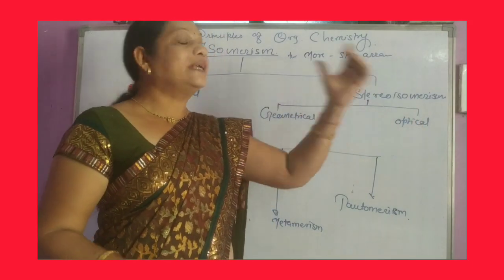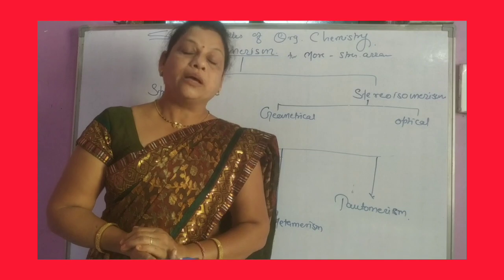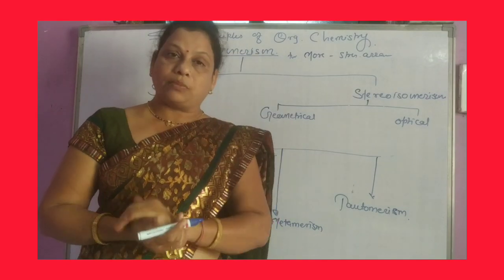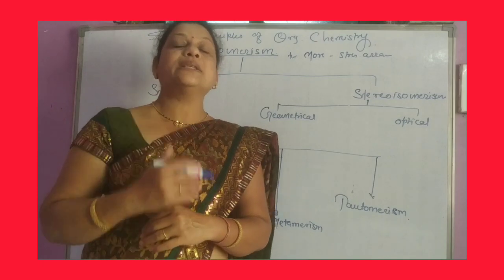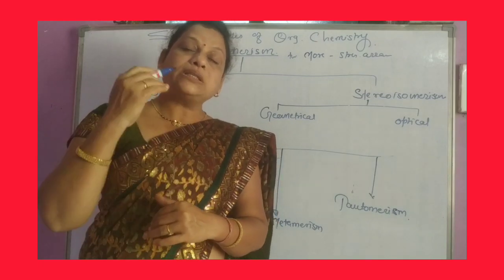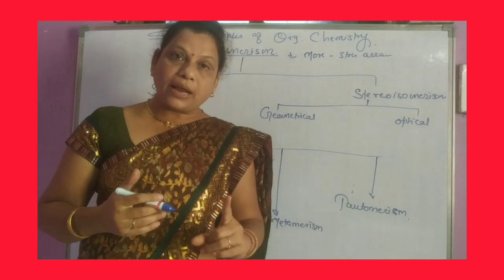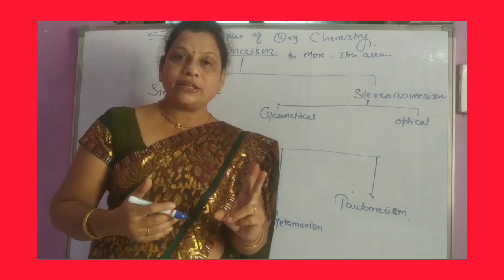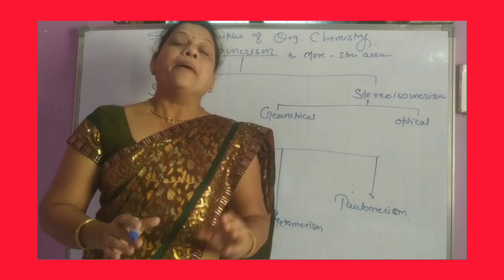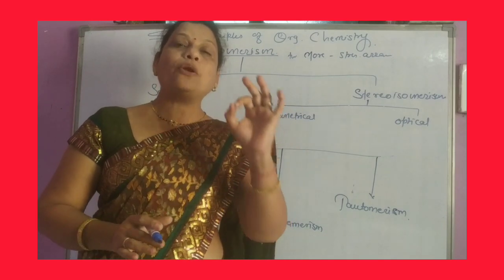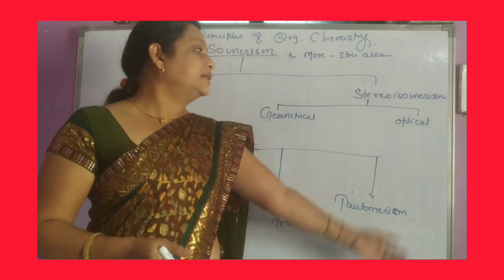The next one is optical isomerism, forming optical isomers. Optical isomers are compounds having the same molecular formula, same structural arrangement and similar chemical properties, but their behavior towards plane polarized light is different.